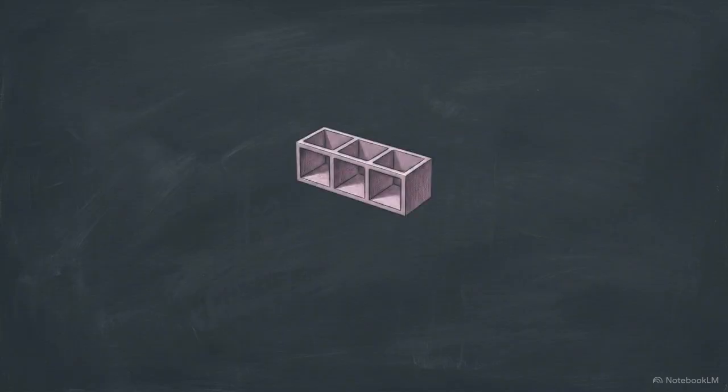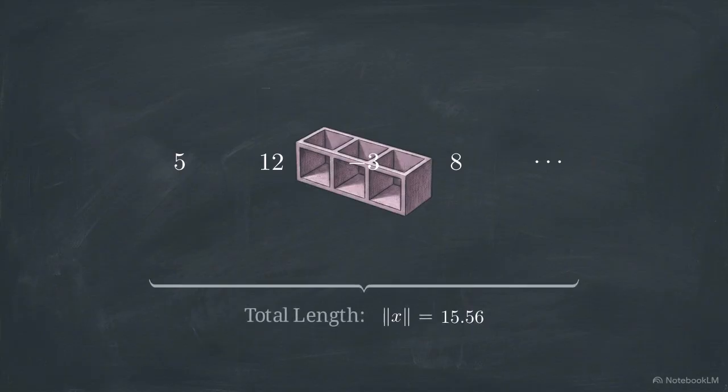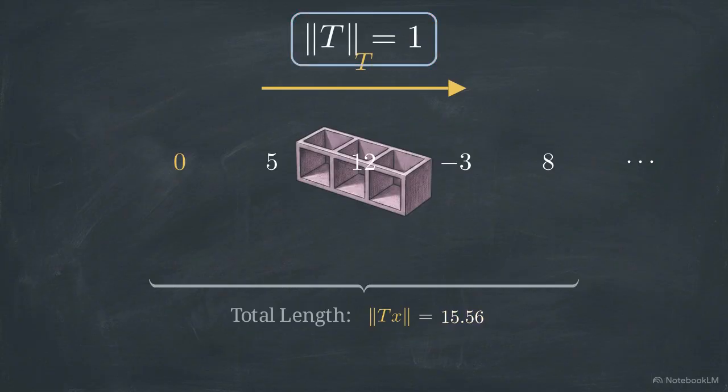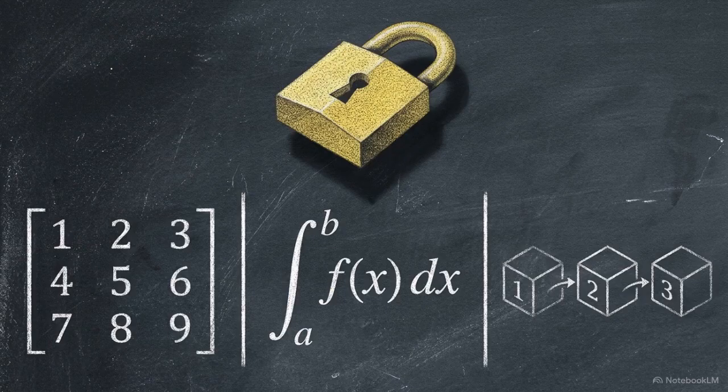The right shift operator on sequence spaces is another bounded example. Because the right shift merely moves terms without altering their values, it preserves length perfectly. This results in a norm of exactly 1. Matrices, integrals, and shifts represent the structurally stable side of functional analysis, where the operator norm safely limits geometric chaos.